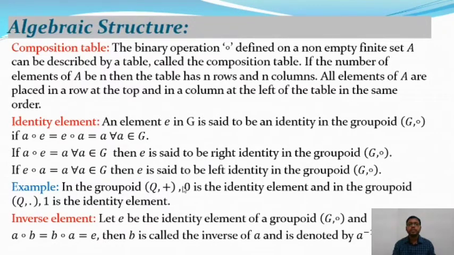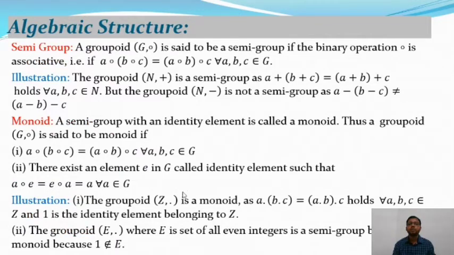So after that we will talk about the semi-group. This is a very important part of the algebraic structure. A groupoid G composition is said to be a semi-group if the binary operation composition is associative.